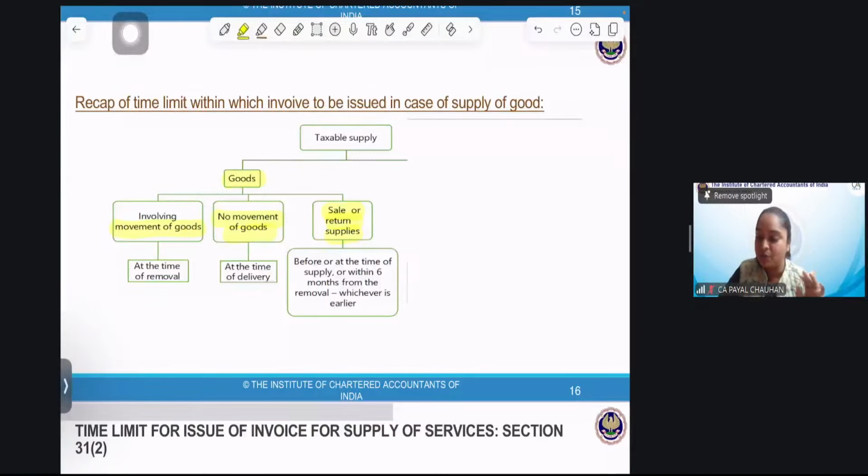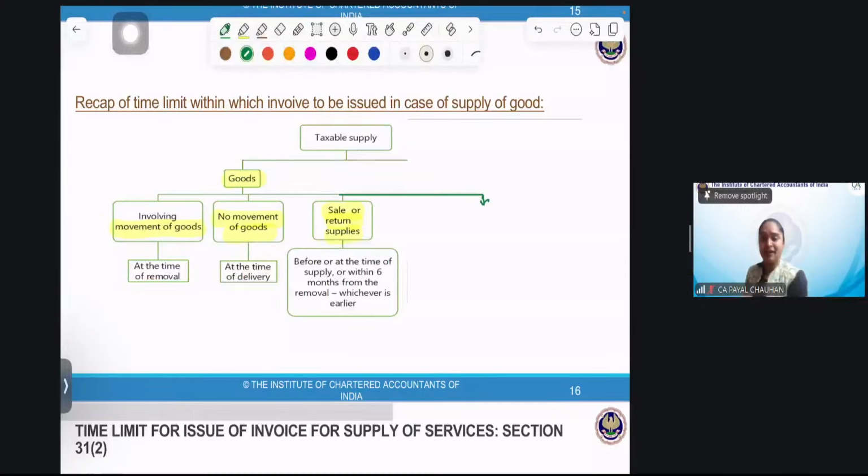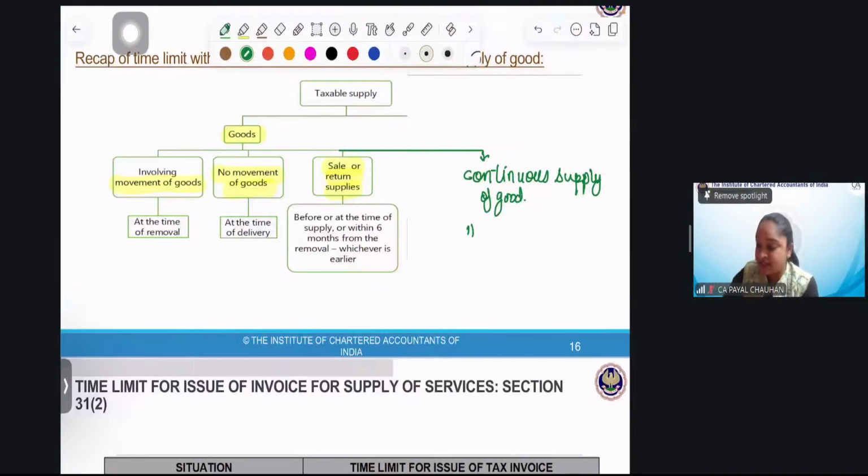I had a question for you. Is the list complete or am I missing one thing? Can anyone tell me what is missing? No, we have not done the services. Continuous supply of, do you not remember? Yes, of goods, or in case of continuous supply of goods like electricity, the invoice will be issued at the time of successive statement.